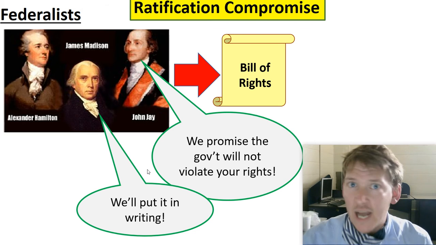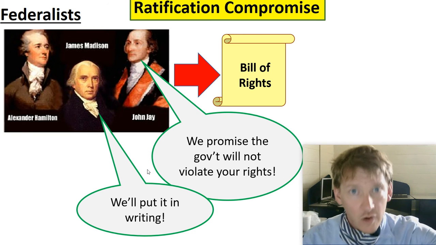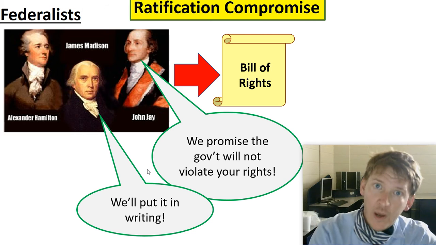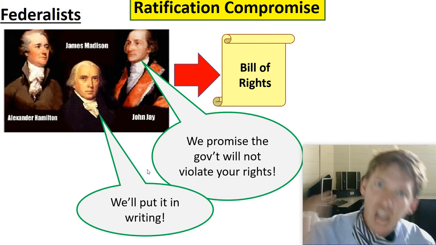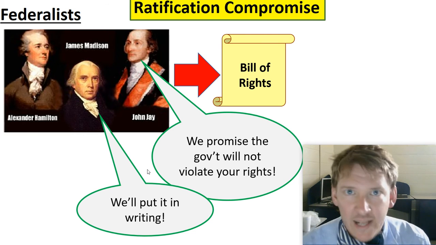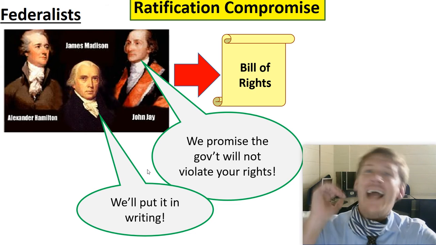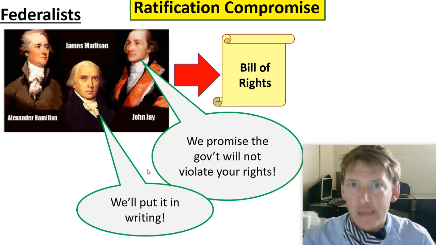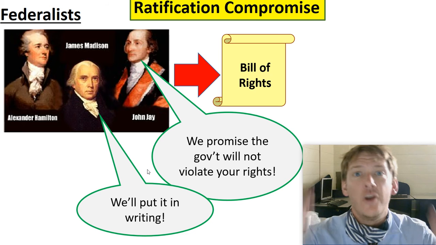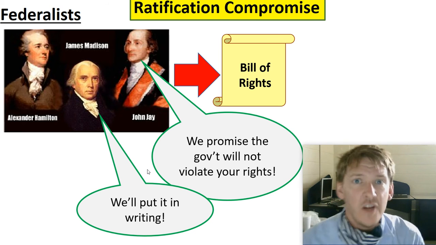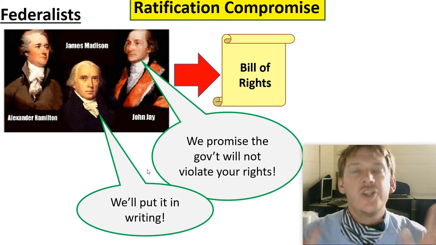If you agree to sign the Constitution and you agree to give the federal government power, we're going to put a safety valve, a check in place, and it's going to be called the Bill of Rights. We're going to take the Constitution and add 10 things to it. Those 10 amendments are going to be called the Bill of Rights, and they're going to specifically protect the rights and specifically let the Anti-Federalists know that you're going to be safe.